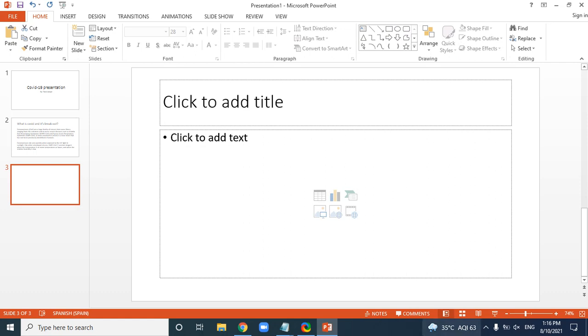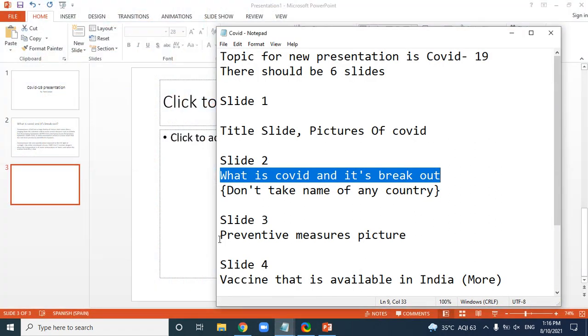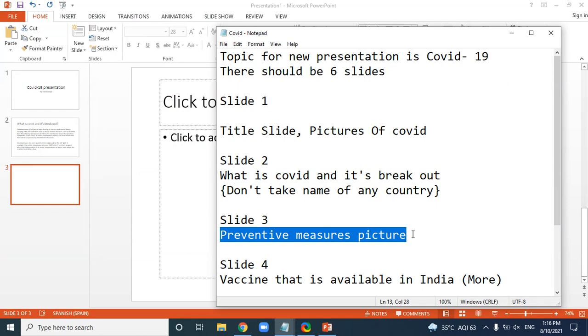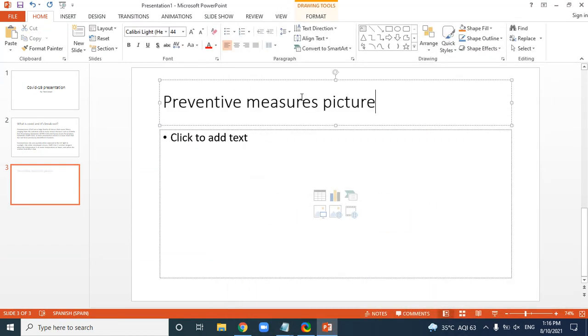In slide number 3 my question is preventive measures picture. I'm going to copy it and paste it over here.